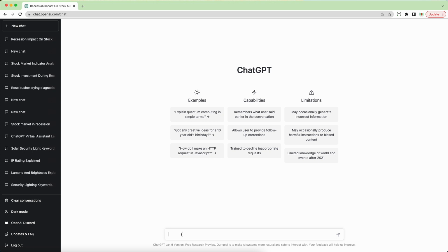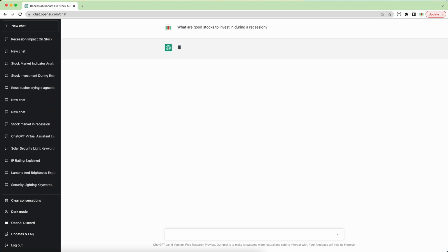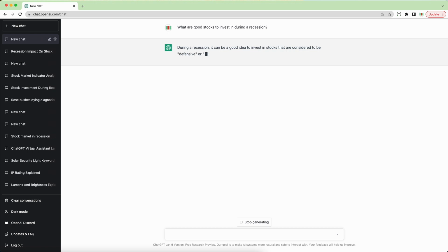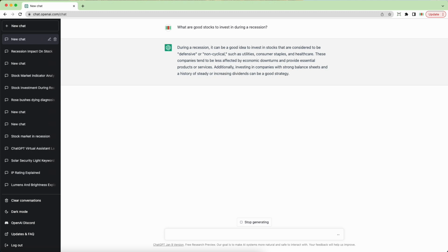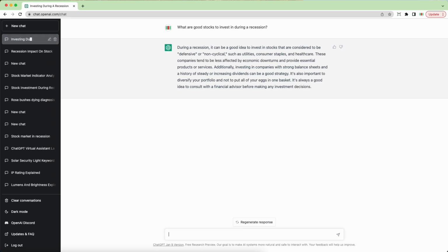So first, let me start with asking ChatGPT, what are good stocks to invest in during a recession? So it's going to start giving me some information. It says, during a recession, it can be a good idea to invest in stocks that are considered to be defensive or non-cyclical, such as utilities, consumer staples, and healthcare. So it's just talking about some basic information. It doesn't really give me any specific stocks that I was looking for, right? So I'm looking for actual stock names.